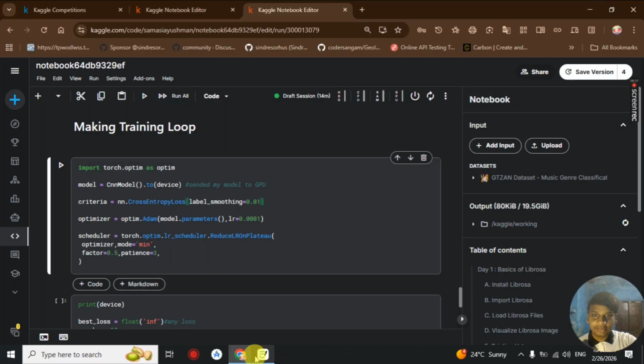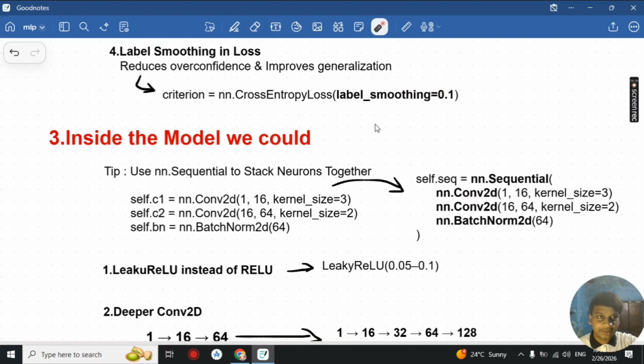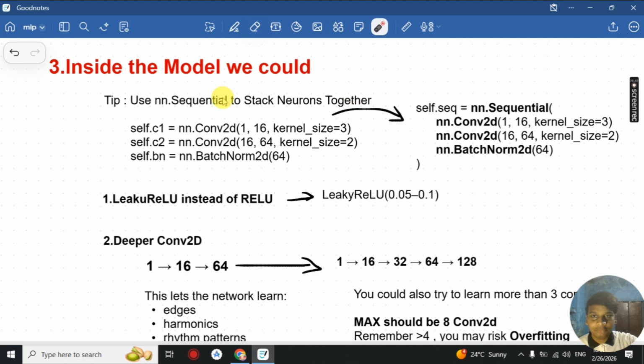Okay, it is 0.1, so that we add in label smoothing of 10% here. So this one is also done. Now inside the model, here is what we could do.